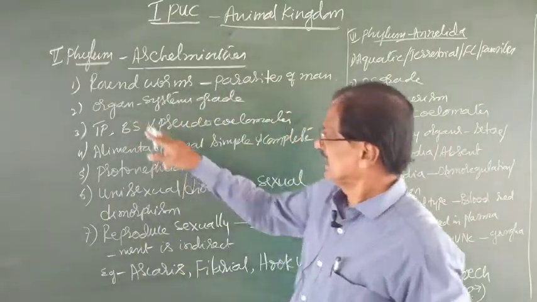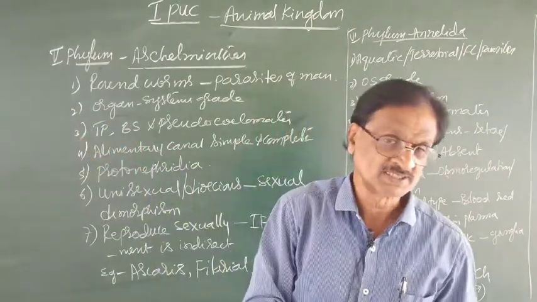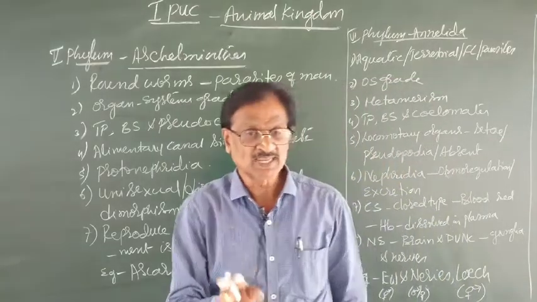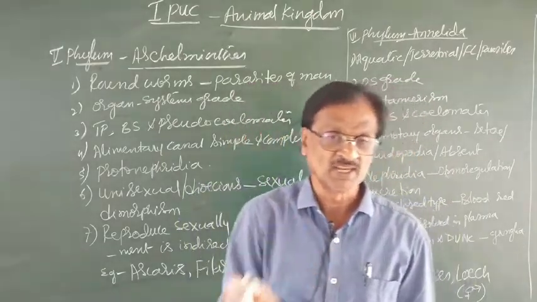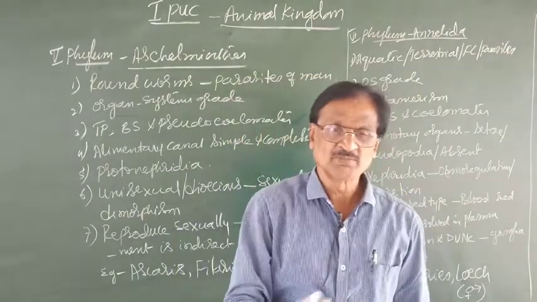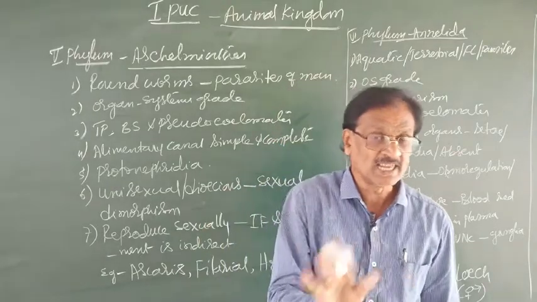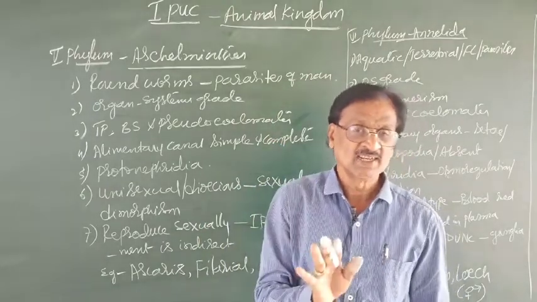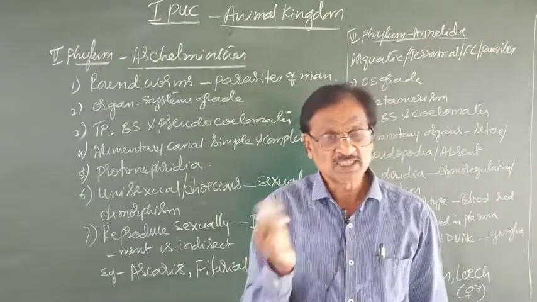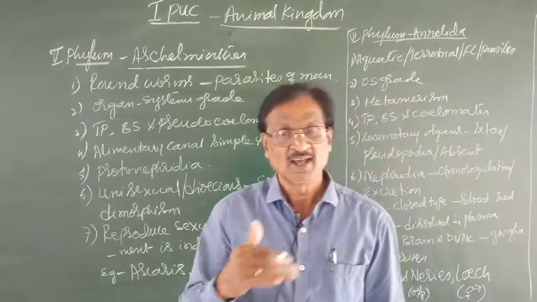Now, the next is they are triploblastic animals. Triploblastic in the sense what? Presence of three layers in the body wall: outer ectoderm, middle mesoderm and inner endoderm. What are these three layers? They are all primary germ layers, from which the tissues and organs are derived or developed.